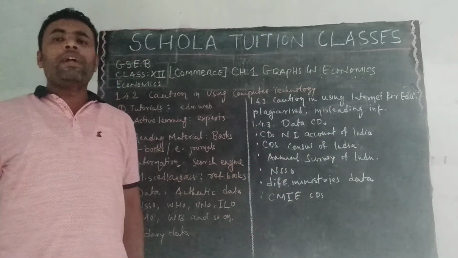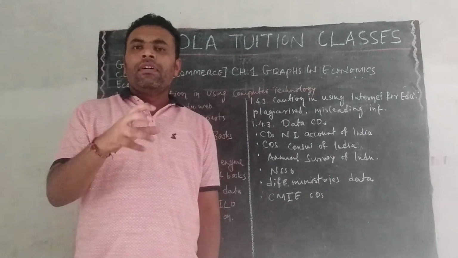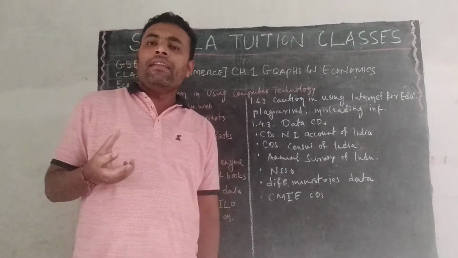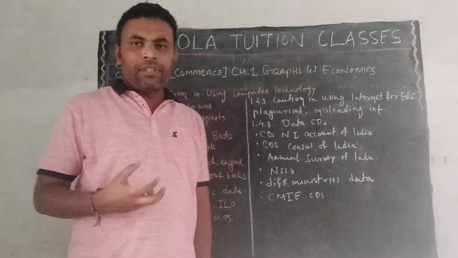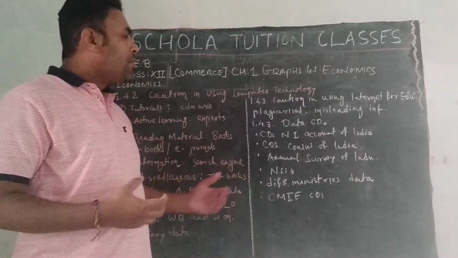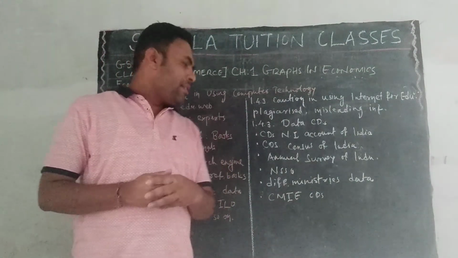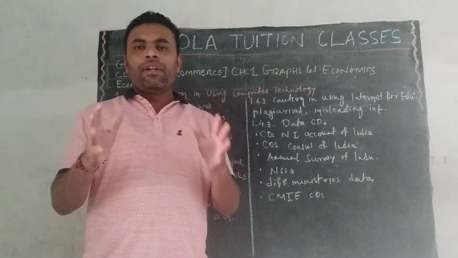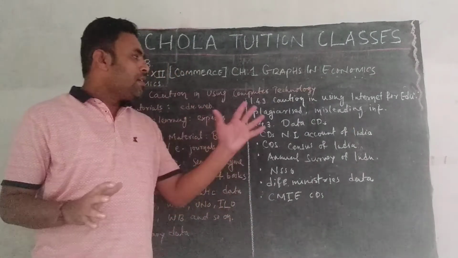These types of organizations generally carry out information, make data accessible, and then they sell the data to the useful sources. Different ministries' data are carried on this compact disc. CMIE, that is about our internal economies. So this is all about the compact disc.